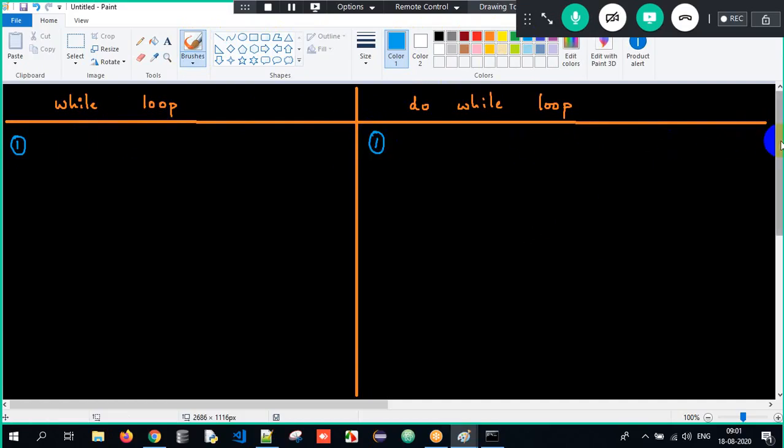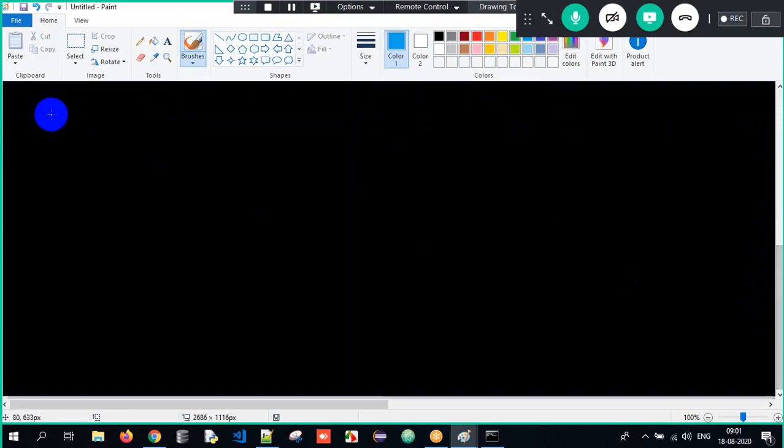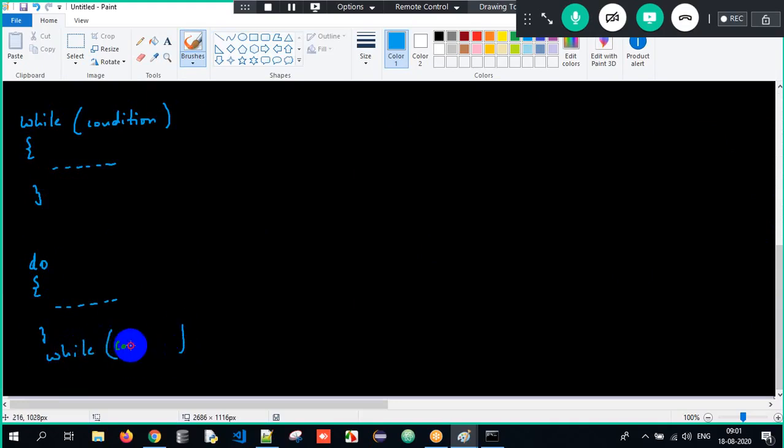Whenever you talk about while loop, look at the working here. While, I have to give the condition. It checks the condition and then executes the set of instructions, correct? And do while loop executes the set of instructions and is going to check the condition later. So you have to add a semicolon at the last step mandatorily.